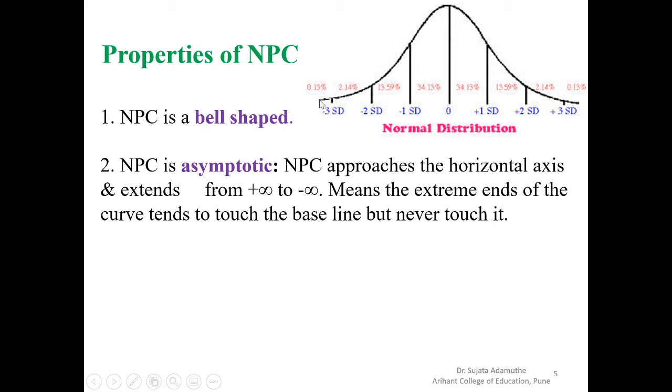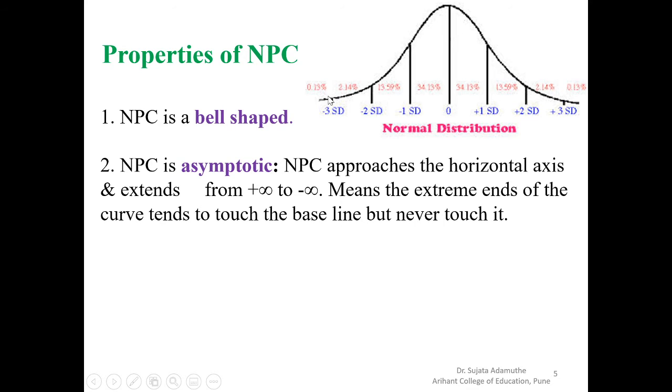If we extend like this, it will go to infinity. If we extend this curve on the right side, it will go to infinity, and it never touches the x-axis. And this is the property. Why is it so? Because see, if we see the students' ability, on the left side the weaker students are there, and that means low ability of the students, and on the right side high ability of the students are there. We can't see that